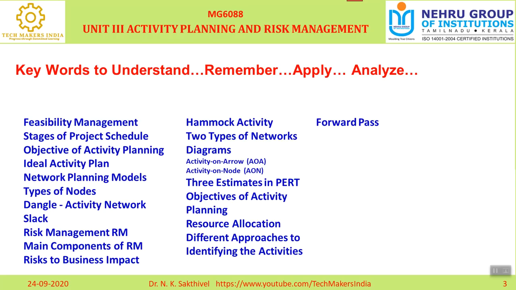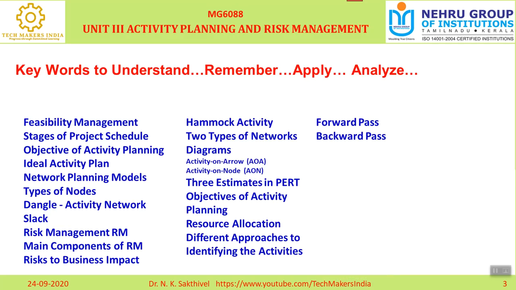So I have been given a project. I told them within 6 months I can complete it, but in my heart I am confident that within 5 months I can complete it. So this 5 months is the forward pass. Understand me? Okay. Next one is backward pass. So what is the backward pass?